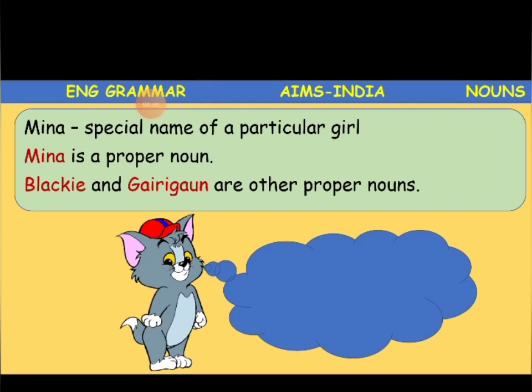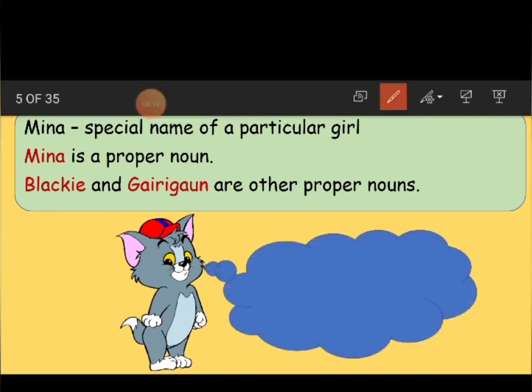Okay. Blackie. Blackie is what, children? Name of the dog. Okay. Gairigaon. What is Gairigaon here? Name of the village. So, these names are the proper nouns. Understood, children?